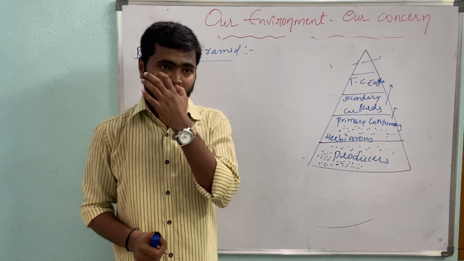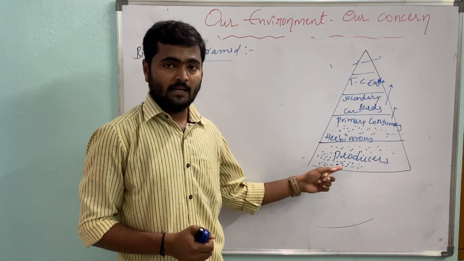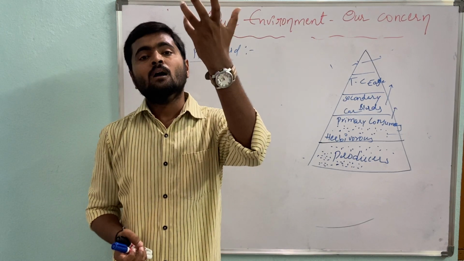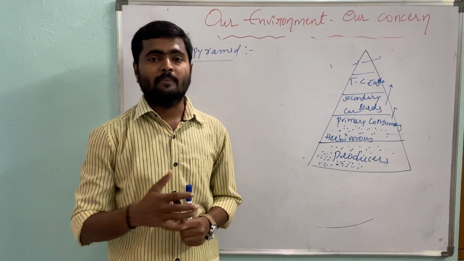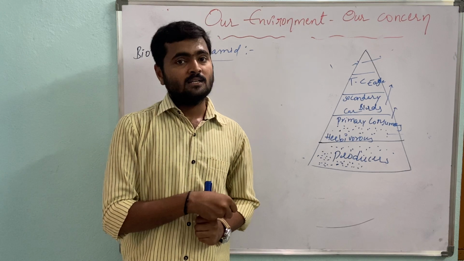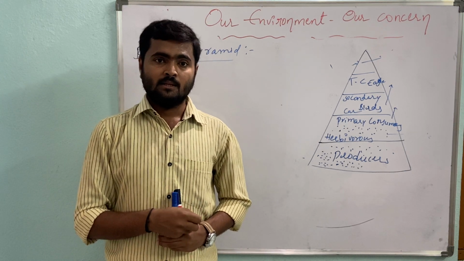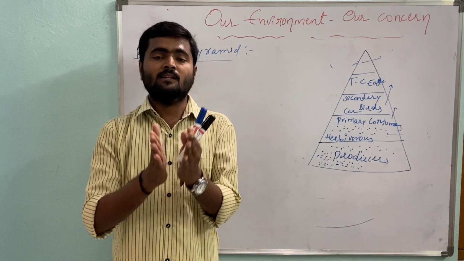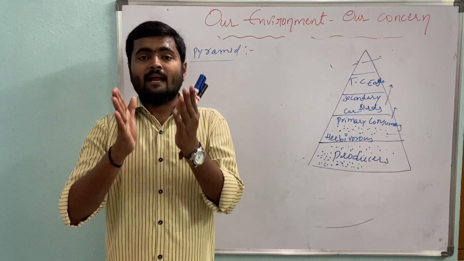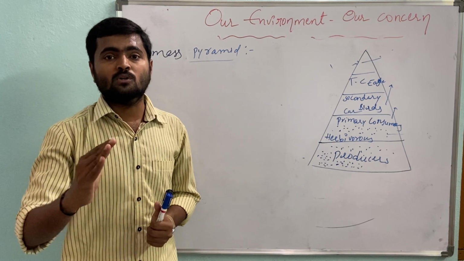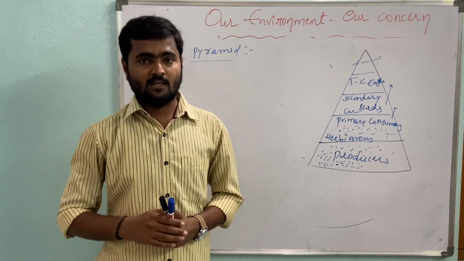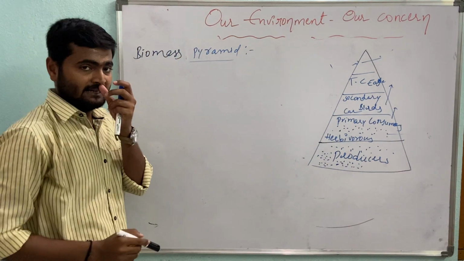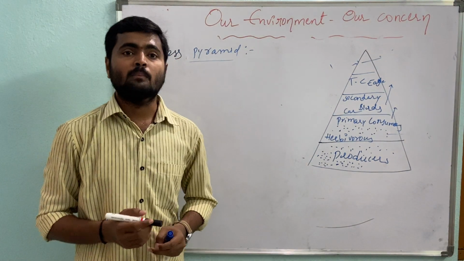For example, you know that plants can produce their food material by trapping solar energy, getting carbon dioxide from the environment, and getting water and minerals from the soil with the help of roots. They prepare the food material in the form of glucose, and this food material is the source for the next trophic level. So that food material is called what? Biomass. That organic material is called biomass.